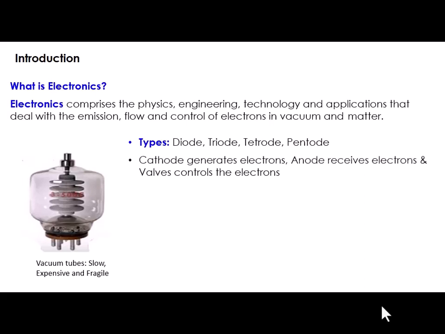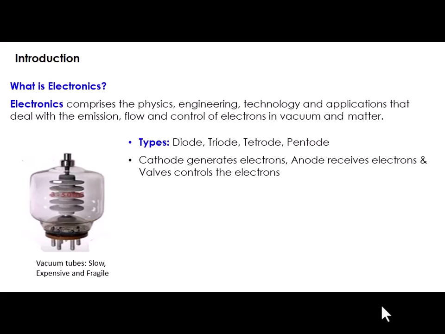Basically in a vacuum tube, the two important electrodes which must be there were called cathode and anode. The cathode was responsible for generating electrons and the anode was responsible for receiving those electrons generated by the cathode. And the whole arrangement is called a vacuum valve or vacuum tube.